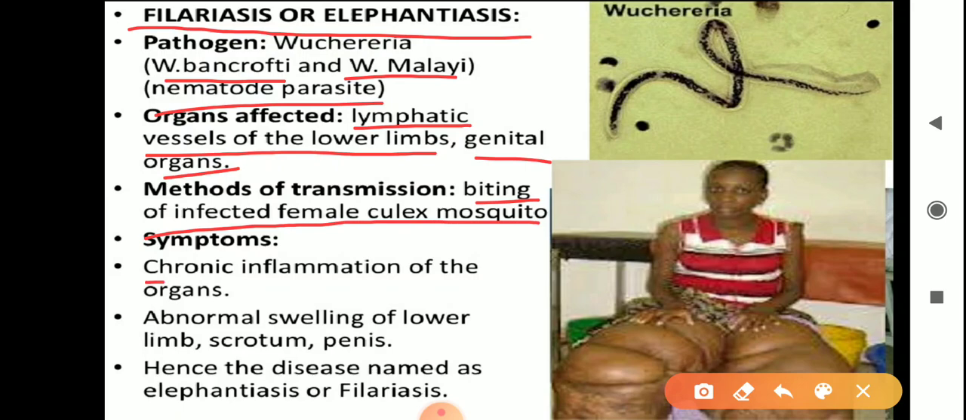Symptoms: the symptoms include chronic inflammation of the organs, and swelling of the lower limb, scrotum, and penis. Once the lower limbs swell, this is how they look, and they look like the limbs of an elephant. So that is why it is termed elephantiasis.